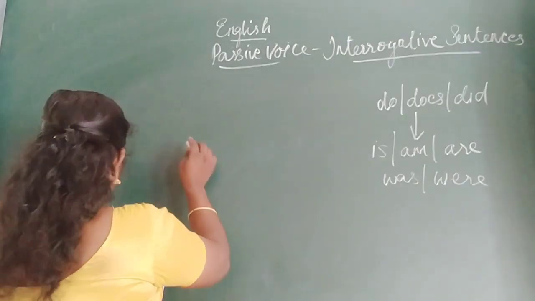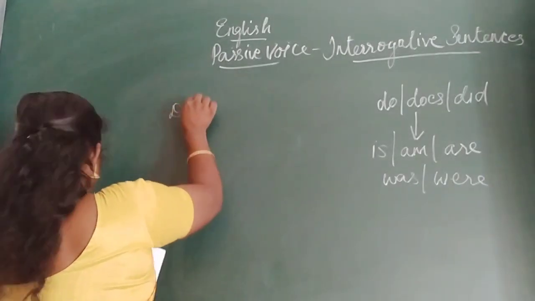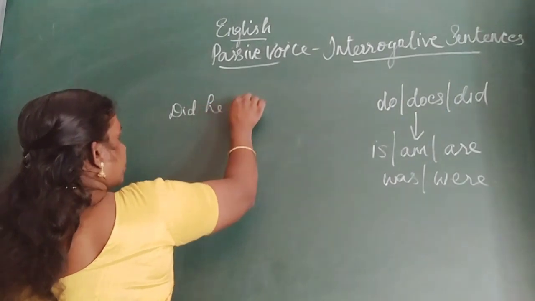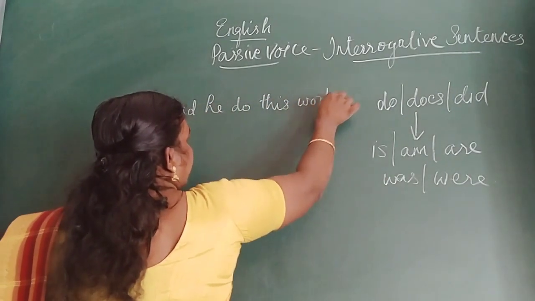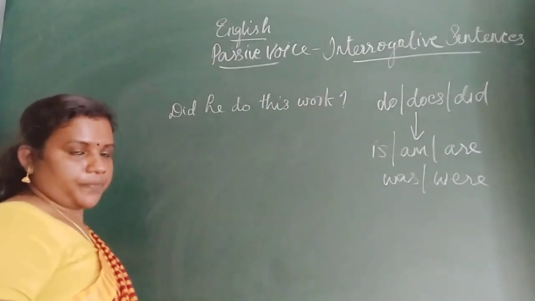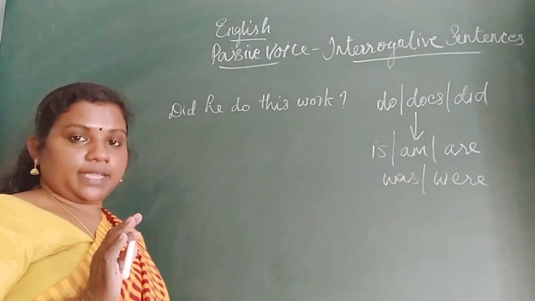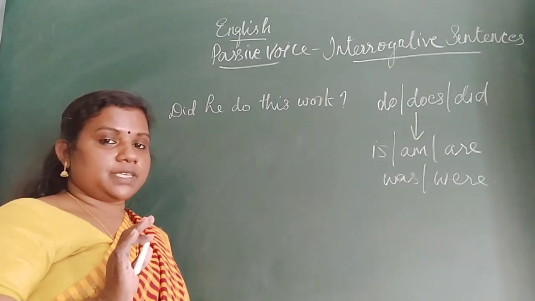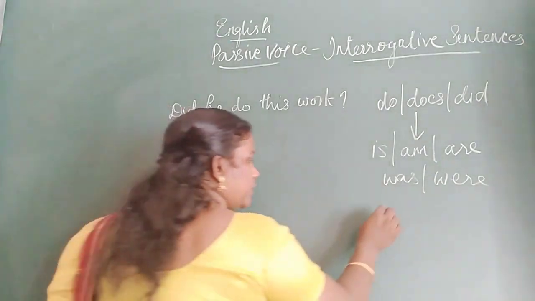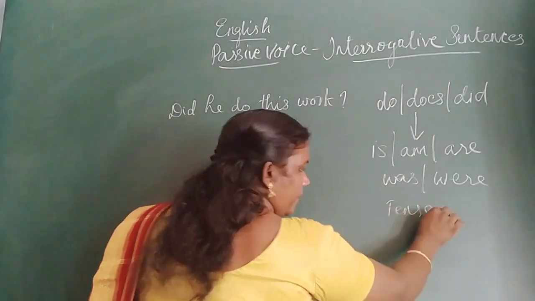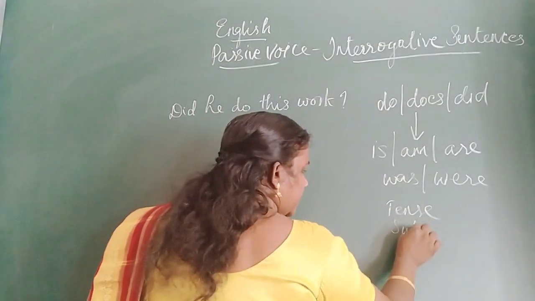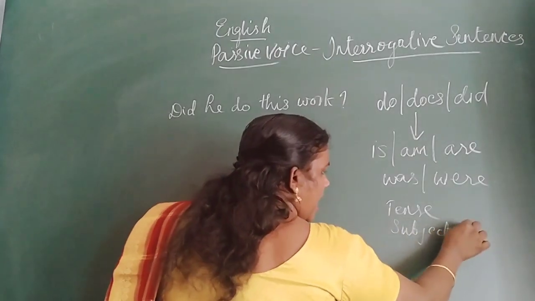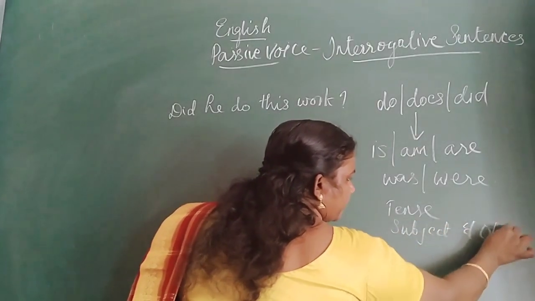Next example: Did he do this work? When we are given a sentence, first we have to check its tense. Second, we have to find out its subject and object.